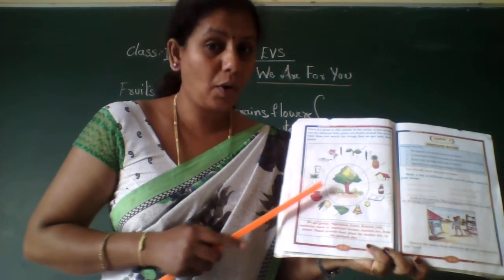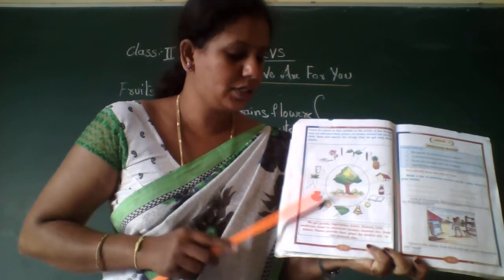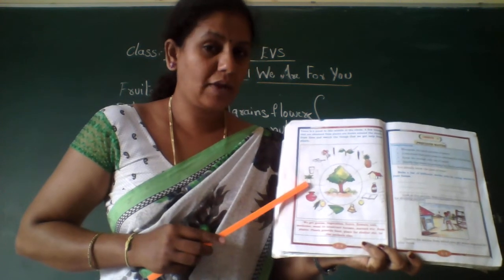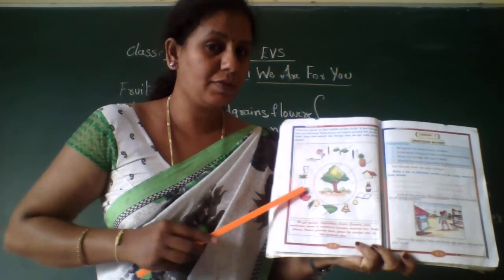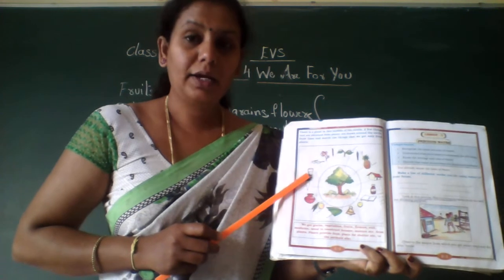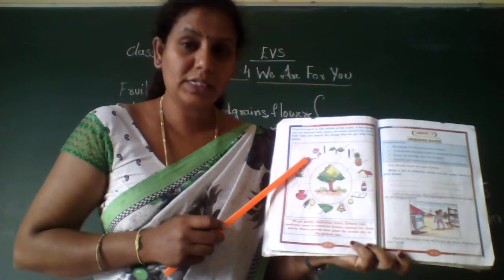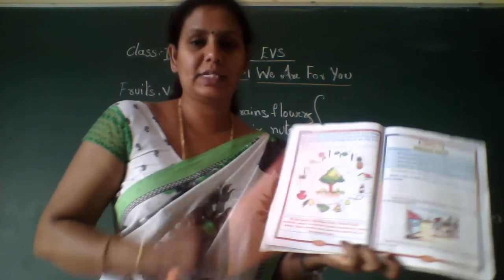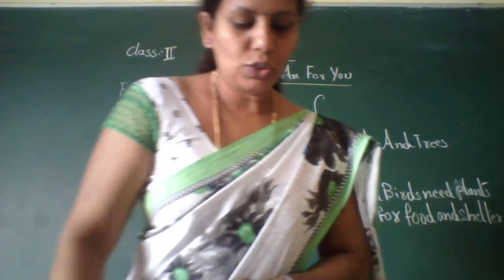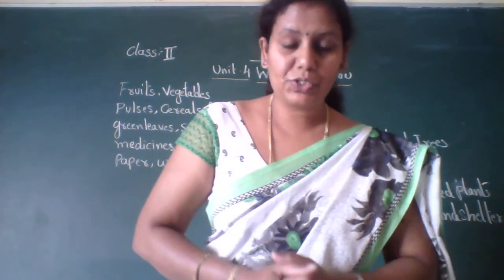Pot? Do we get a pot from plants or trees? No, it is wrong. Vegetable, radish, it is a vegetable. Yes, we get vegetables from plants and trees. Glass? No. Then spectacles? No. Flower? Yes. Again, you have to match. So below that, some sentence is given here, children.